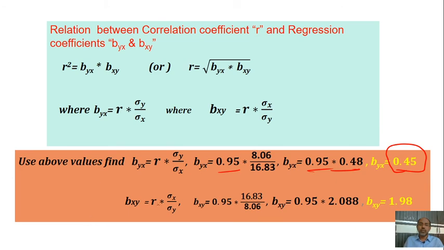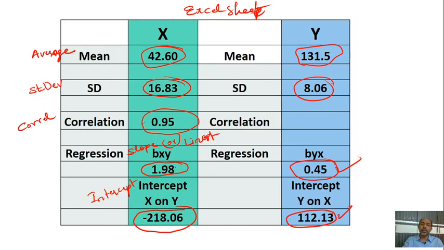So bxy is equal to r into sigma x by sigma y, with r equal to 0.95, the correlation. This is reversed, so 16.83 by 8.06. So bxy is equal to 0.95 into 2.088, and by this you will get 1.98, the same answer we got here.